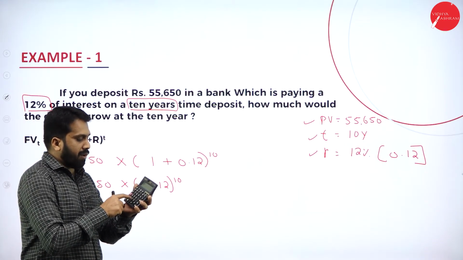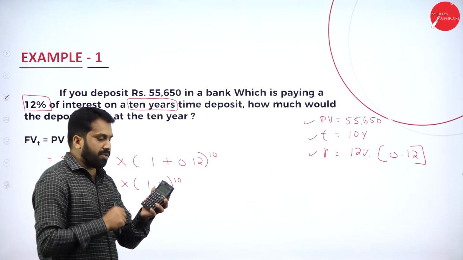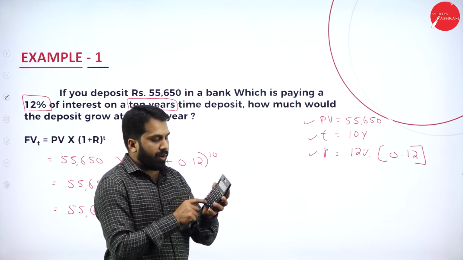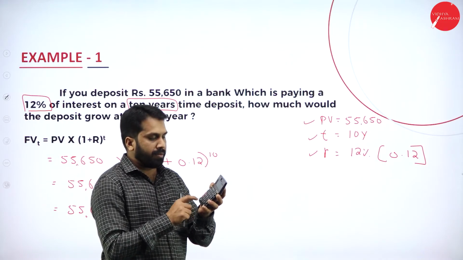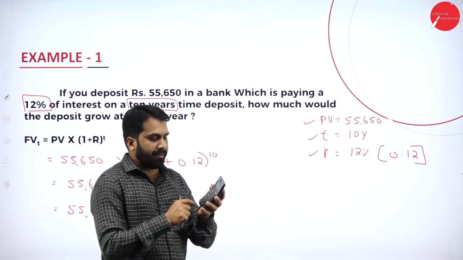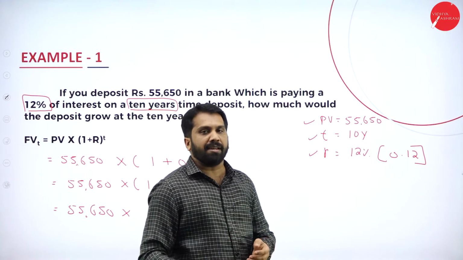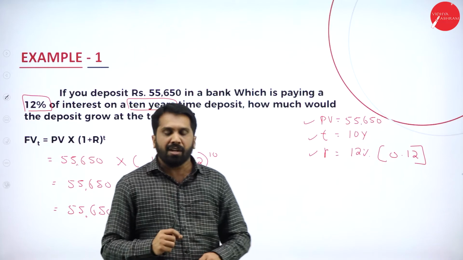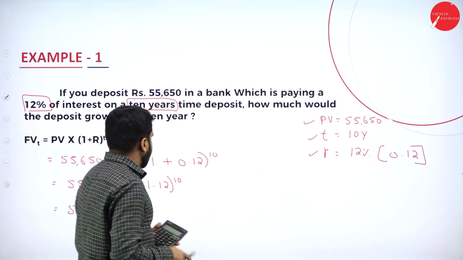Into 1.12, 4 times over, into 1.12, 5 times over, into 1.12, 6 times, into 1.12, 7, 1.12, 8, into 1.12, 9, into 1.12, 10. So how many times you calculated? Up to 10 times you calculated. How much you will get? You will get around 3.106.